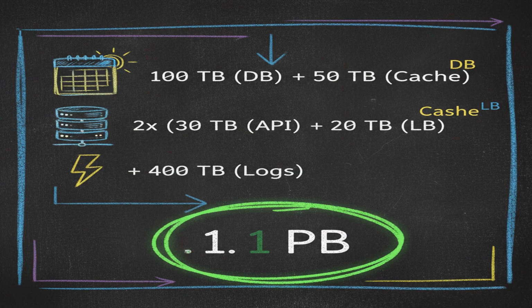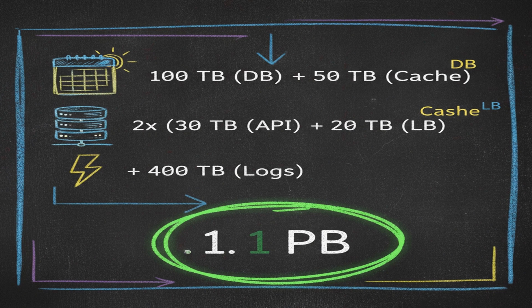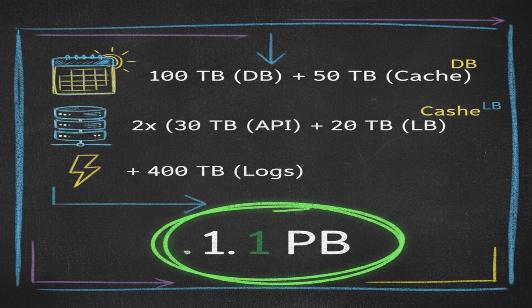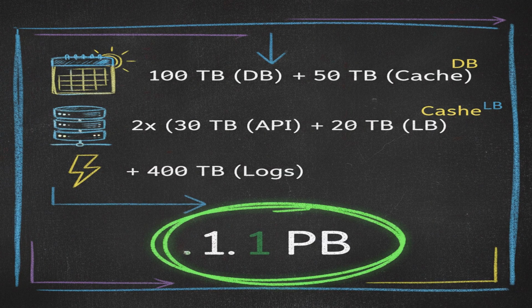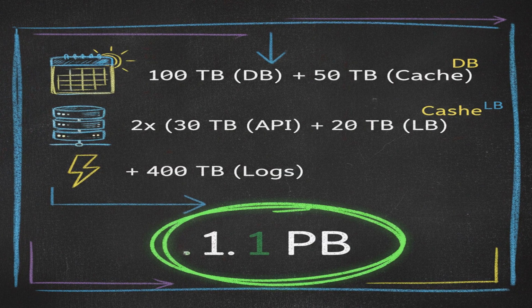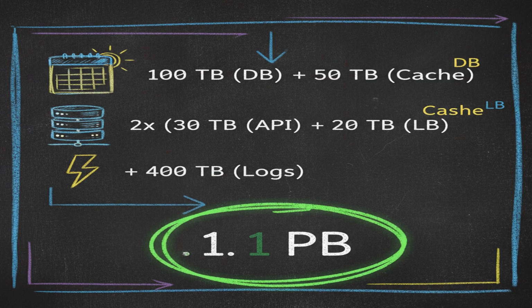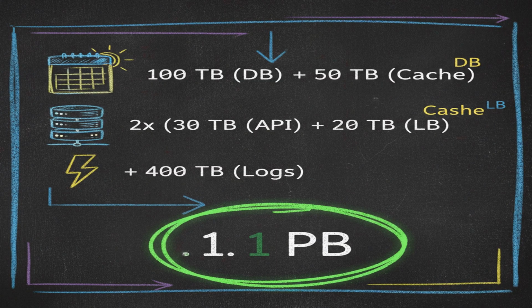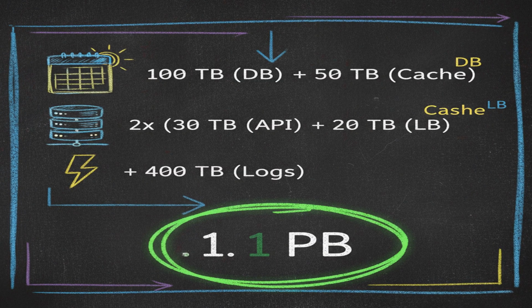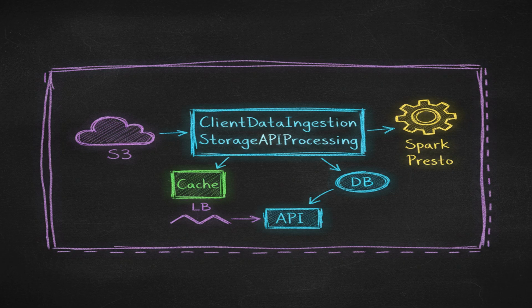Let's assume we ingest 1 TB of raw data per day. Over 1 year, that's 365 TB. With a 3x replication factor for durability, we need approximately 1.1 petabytes of storage. For bandwidth, if we ingest data at a constant rate over 24 hours, that's 1 TB divided by 86,400 seconds, which equals roughly 12 megabytes per second.